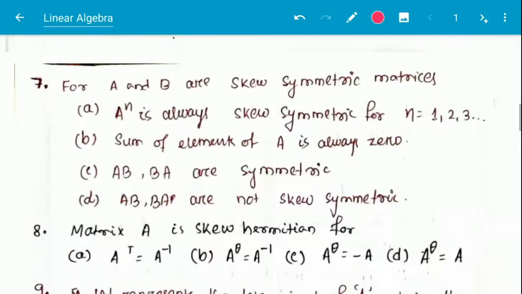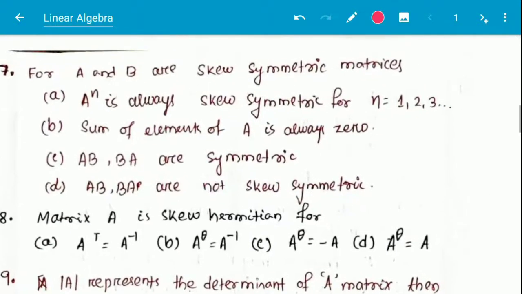Question number 7, for A and B as skew symmetric matrices, option number A, A to the power n is always skew symmetric for n is equal to 1, 2, 3 and so on. Option number B, sum of elements of A is always 0. Option number C, AB, BA are symmetric. Option number D, AB, BA are not skew symmetric. So here, A to the power n is always a skew symmetric matrix for n is equal to 1, 2, 3 and so on. This statement is wrong.